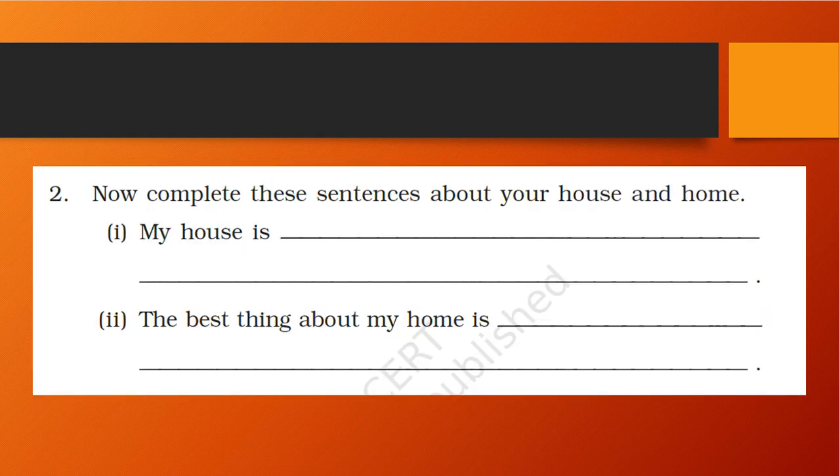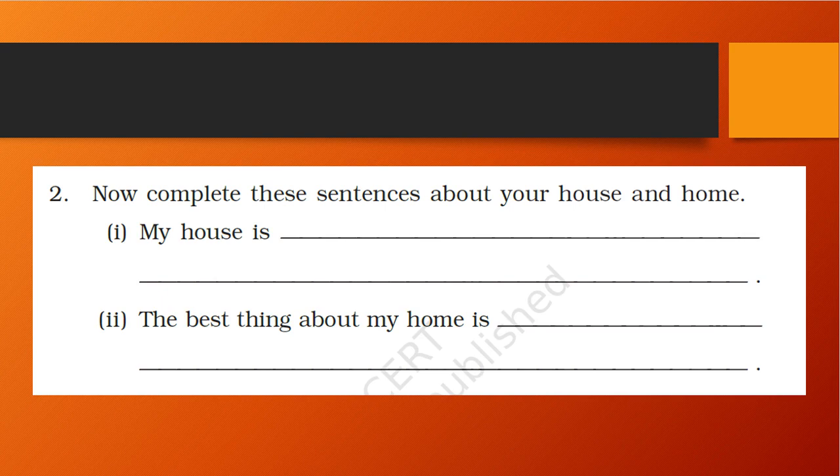And the next exercise is, now complete the sentences about your house and your home. So here you need to write about your home and your house. You can write, my house is made up of cement and bricks. It has good, well-made furniture, a kitchen, with lots of window doors. And you need to write about your home.